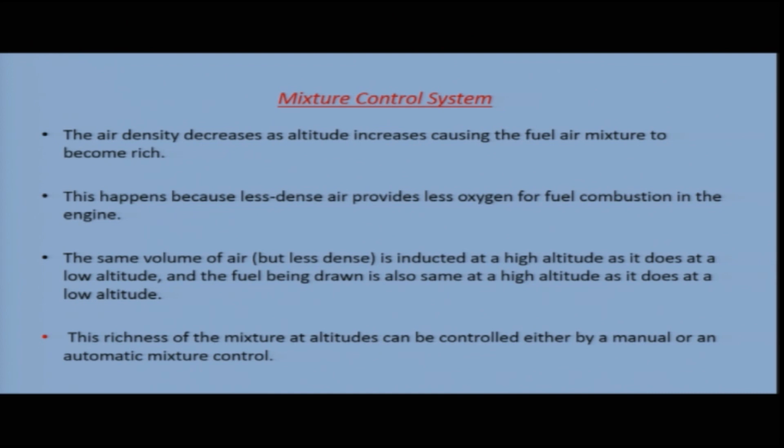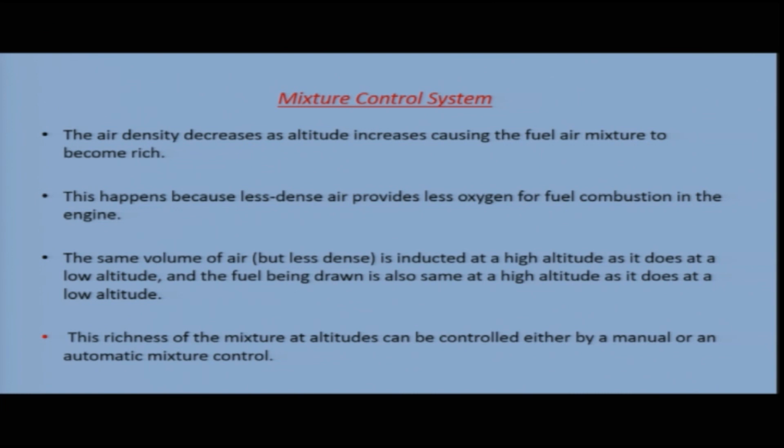The same volume of air is being inducted at high altitudes as at low altitude, but at high altitudes it is less dense, and the fuel being drawn is also the same at high and low altitudes. So, with less dense air at high altitudes, your fuel air mixture becomes rich.